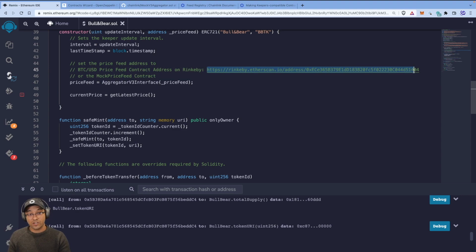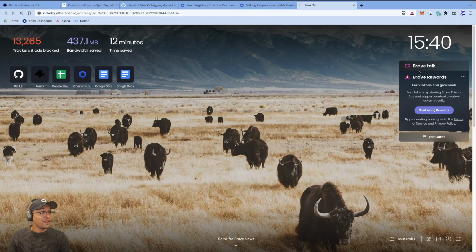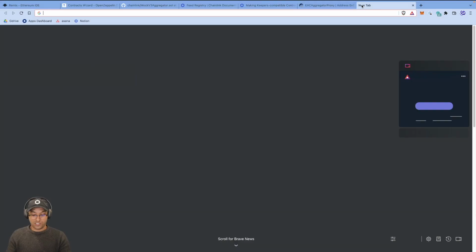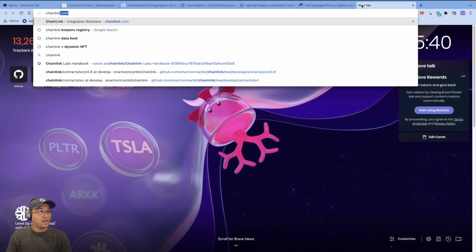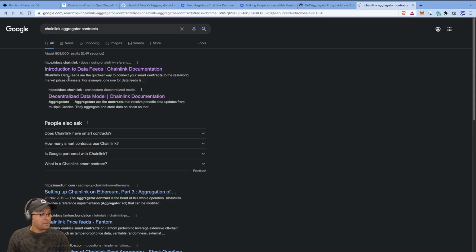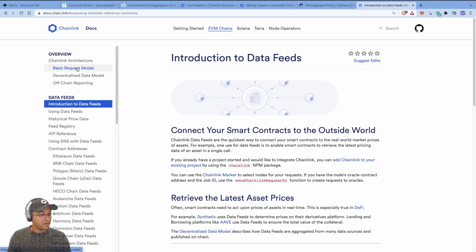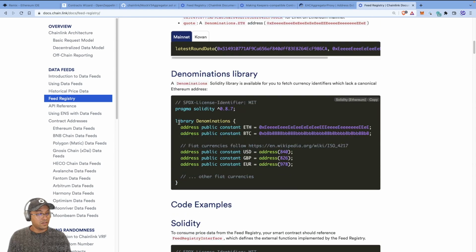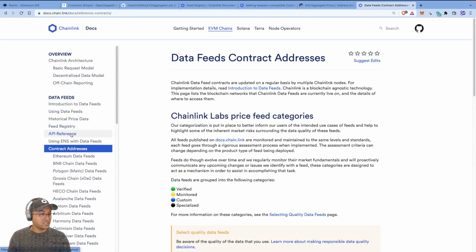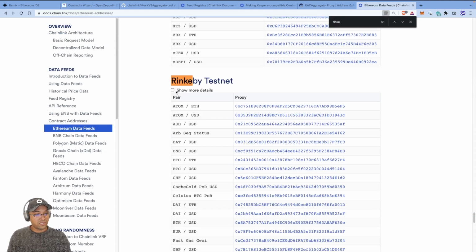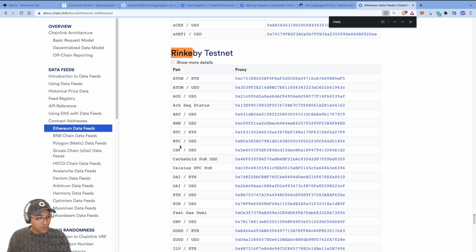In fact, let's just take a quick look so you know that I'm not lying to you. There we go. That's the aggregator smart contract. And you can get this from the actual Chainlink documentation. So if I go to Chainlink aggregator contract, we should be able to see down the feed registry, I think. Oh no, that's not it, sorry. Contract addresses for Ethereum data feeds. And then if you go down to Rinkeby, we see BTC USD, there we go.